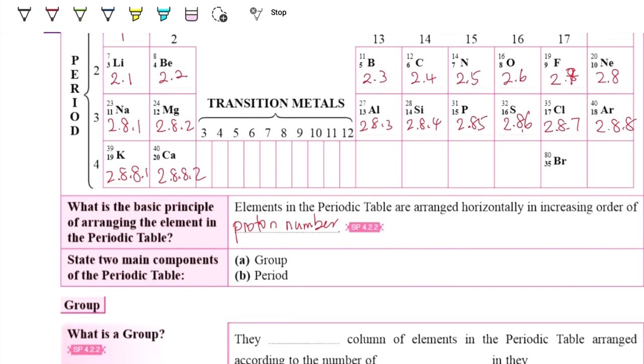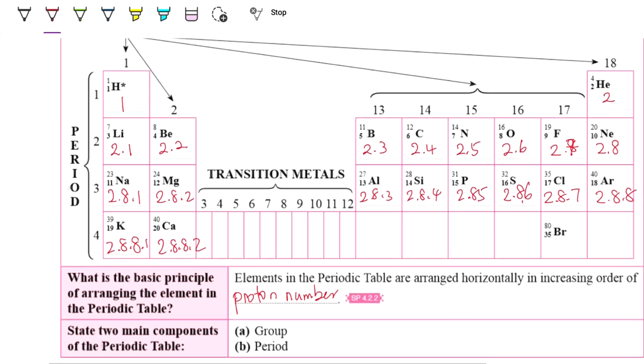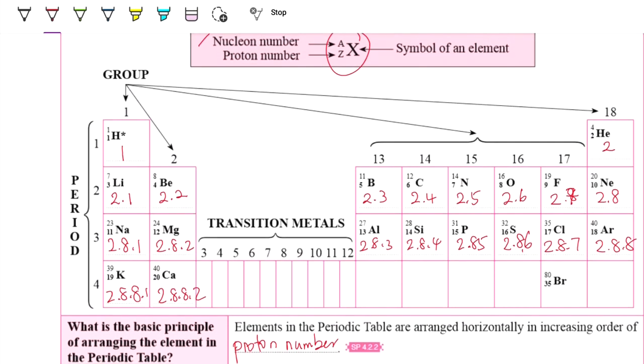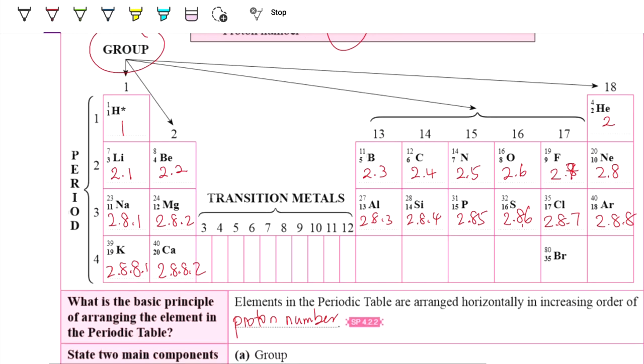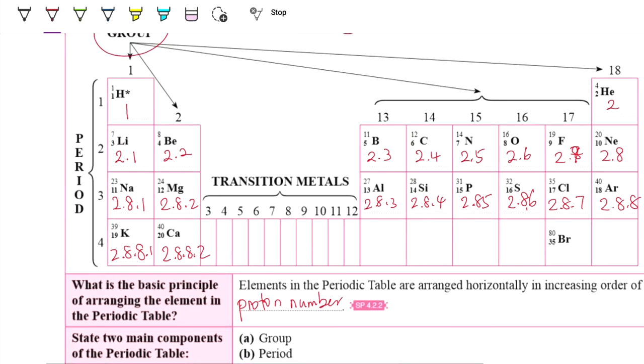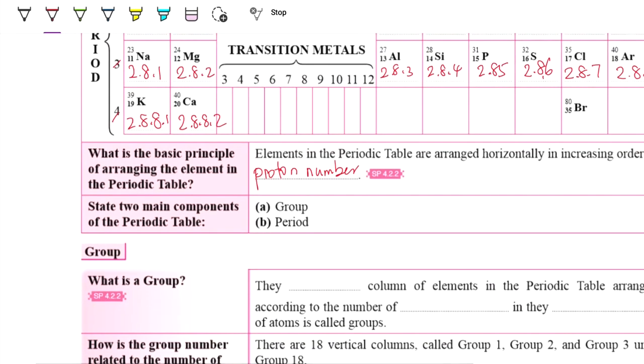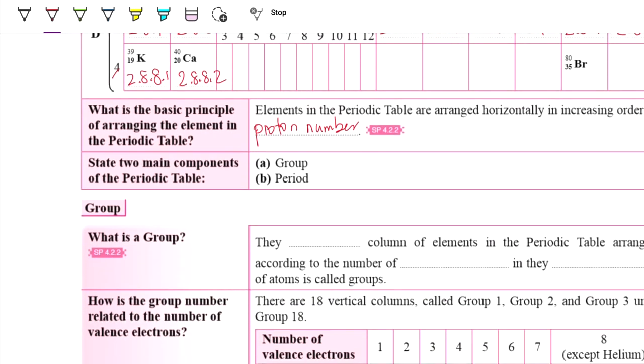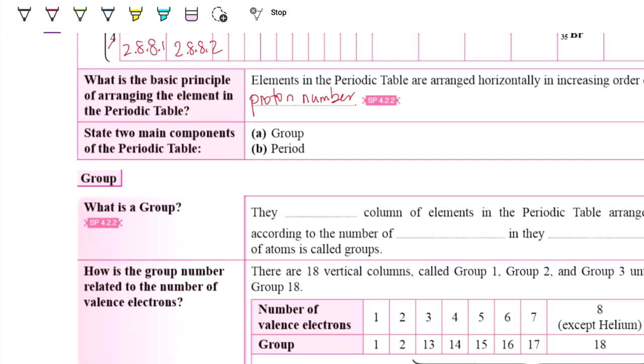There are two components in the periodic table. The first one is a group. A group is a vertical column, from group 1 until group 18. Then another one is a period. There are period 1, period 2, period 3, period 4. Actually, there are 7 periods. So first, we look into the meaning of group.